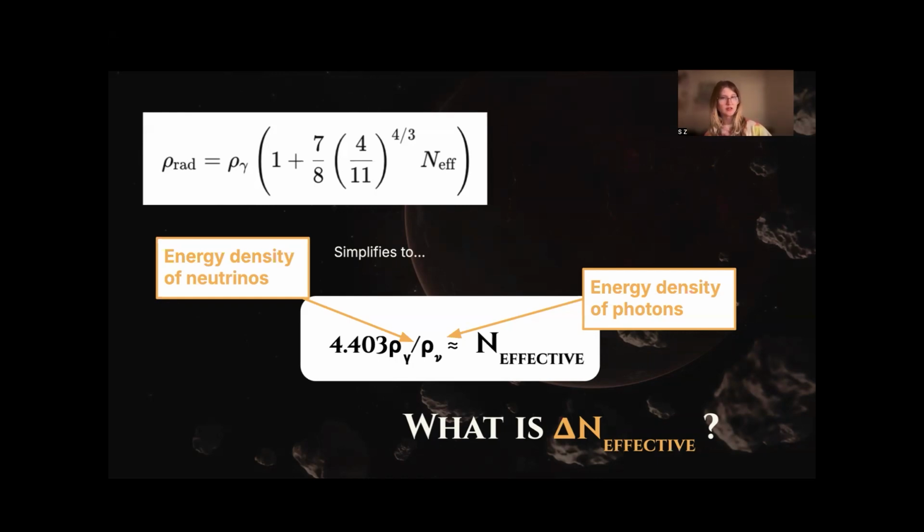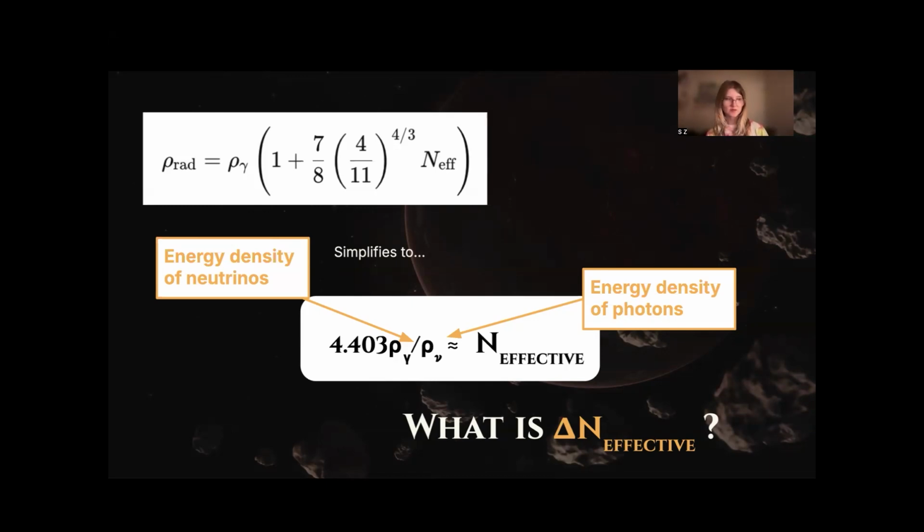And this equation above describes the total radiation density expressed as a function of N_eff, which accounts for any extra relativistic degrees of freedom beyond the standard model, which can then be further simplified into the equation below as a ratio of energy density of neutrinos to photons.